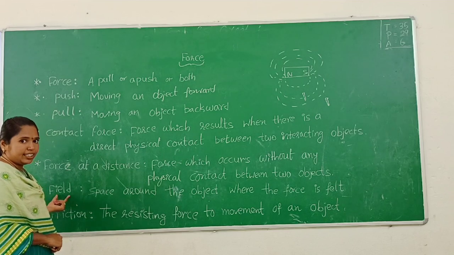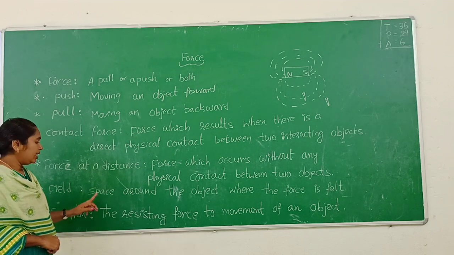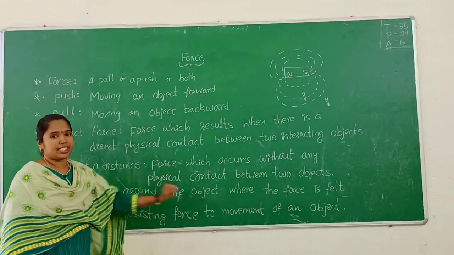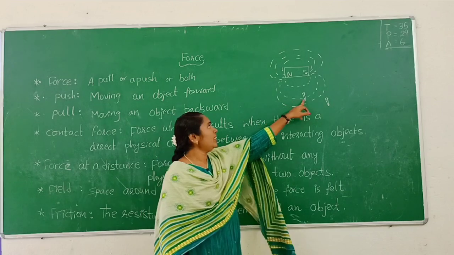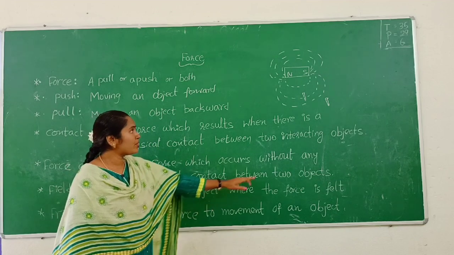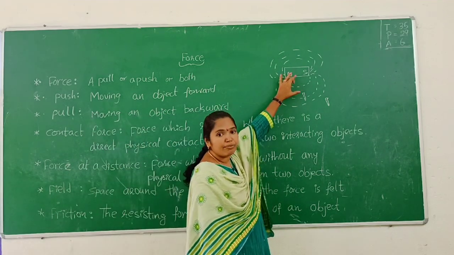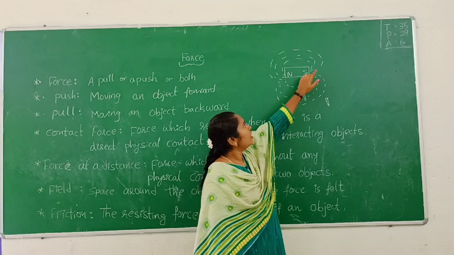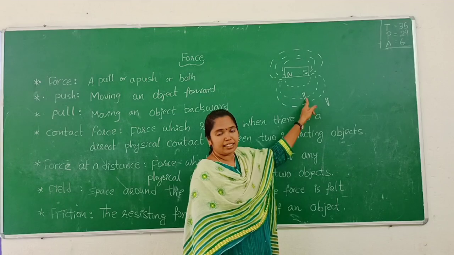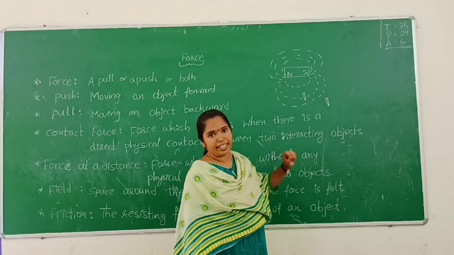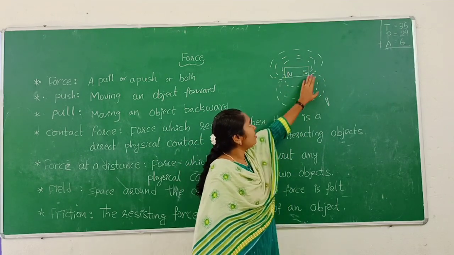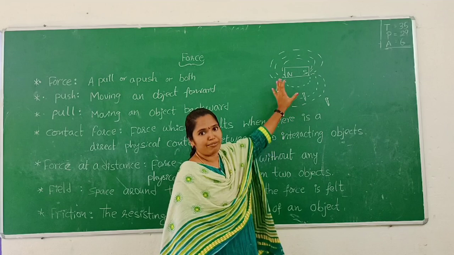Now, field. What is the meaning of field? The space around the object where the force is felt. This is called a field. Here, around the object, the force is acting on the iron nail by the bar magnet. So this space is called a field, the magnetic field.